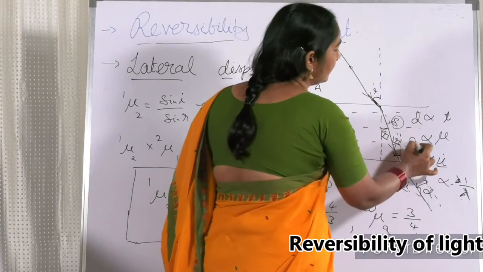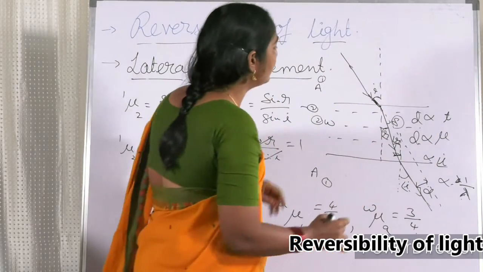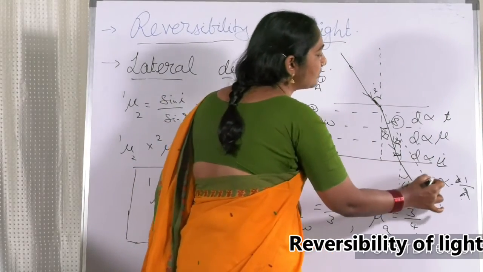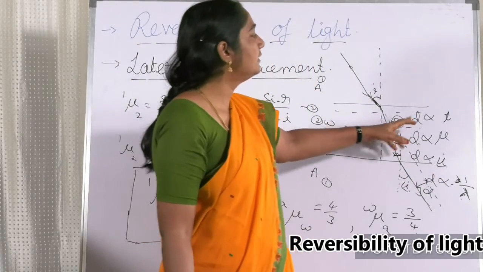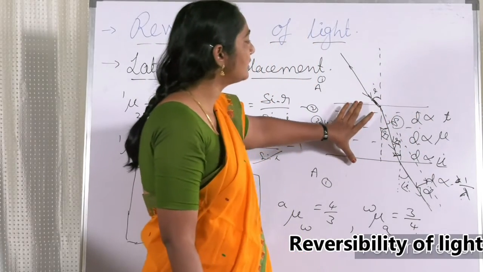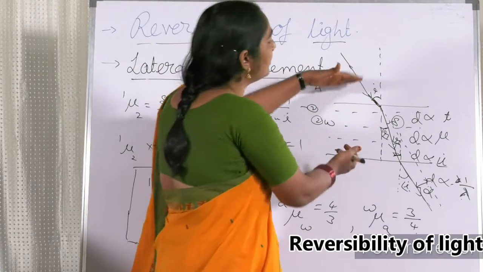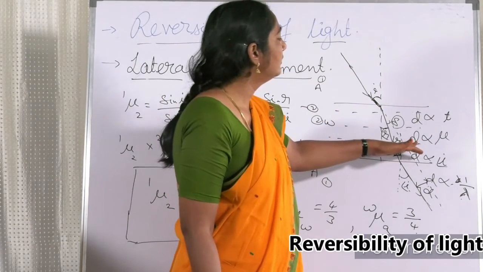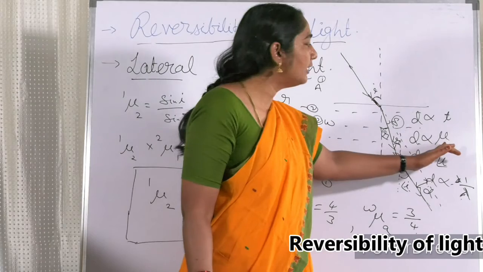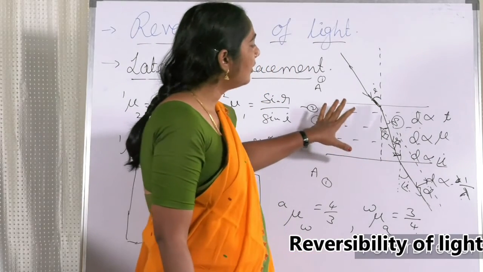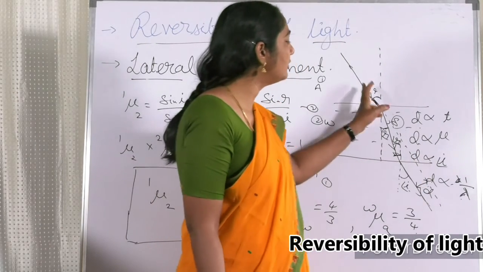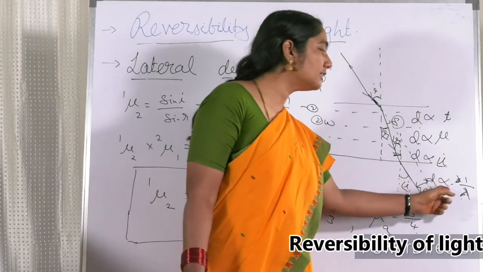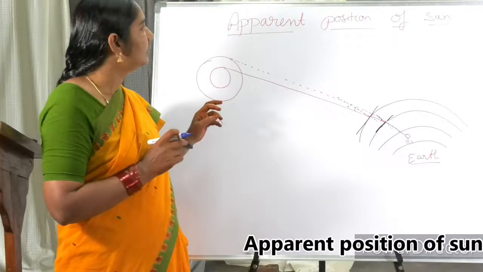So the lateral displacement is directly related to the thickness of this denser medium, and it also depends on the refractive index of the medium. It depends on the angle of incidence, and it is inversely proportional to the wavelength.